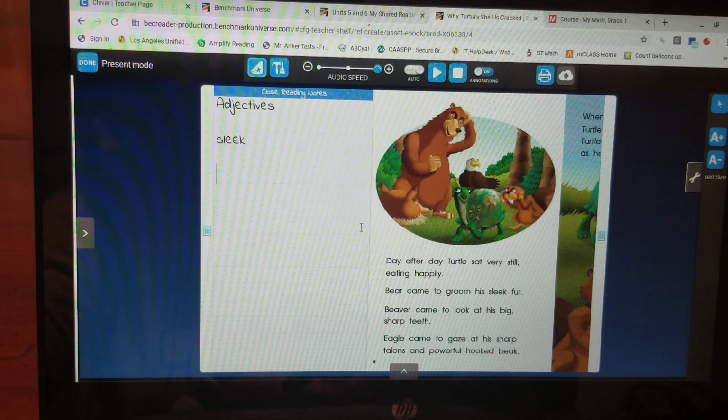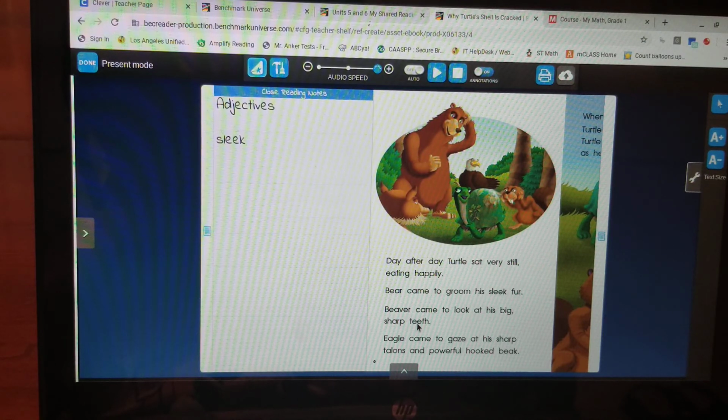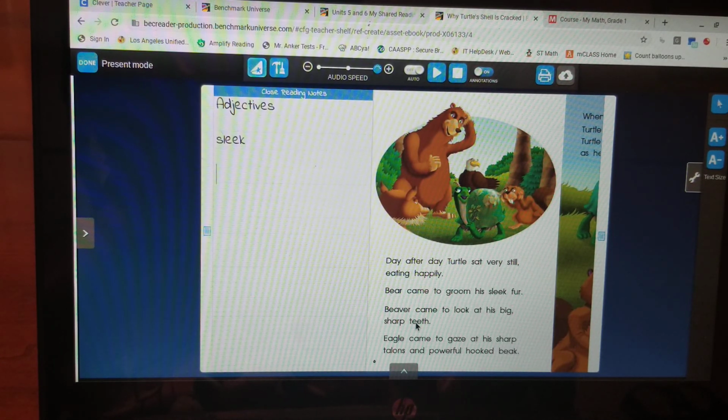Now let's go to the next sentence. The sentence about this animal. Here's his picture. Remember, EA is saying E. B, E, V, and then beaver, from the bird card. Beaver came to look at his big, sharp teeth. Oh, there's another EE spelling, like in sleek. Teeth. EE says E. Okay. Beaver came to look at his big, sharp teeth.